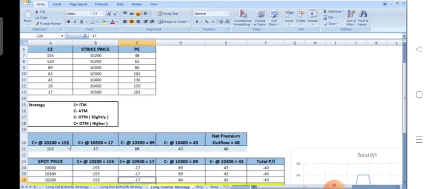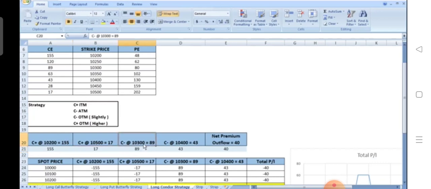We've chosen the 10,200 call option to buy, that is in the money, by paying a premium of 155. Then the highest out-of-the-money call option we buy, which we choose at 10,500 as a strike price, by paying a premium of 17 rupees.